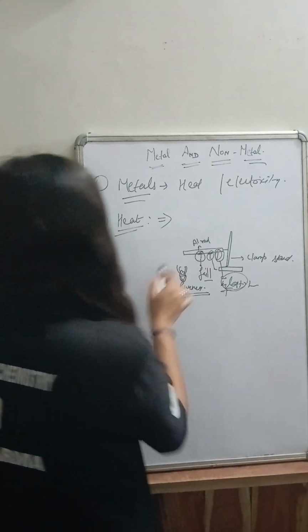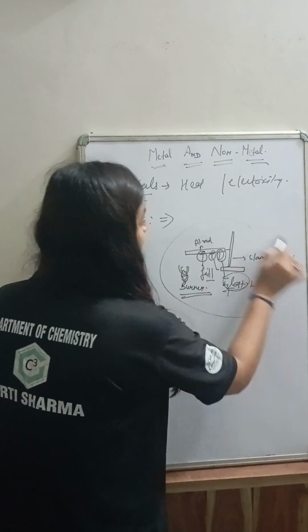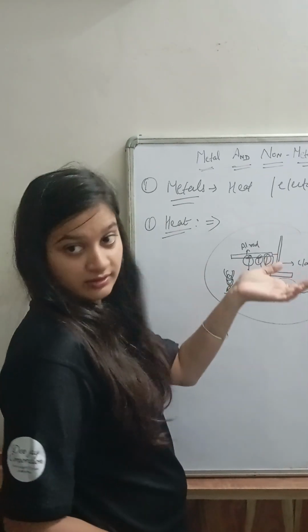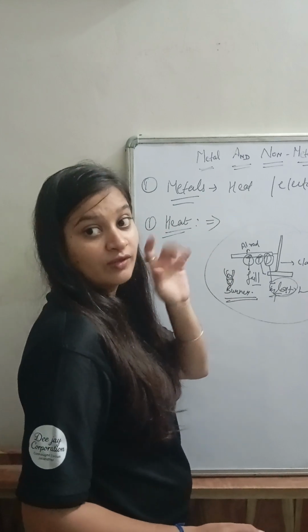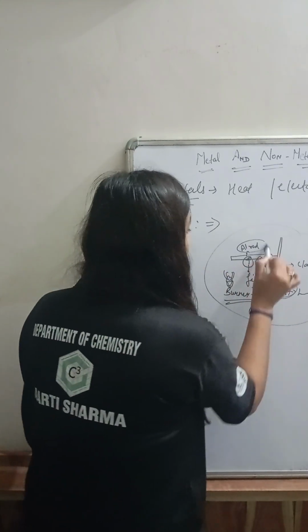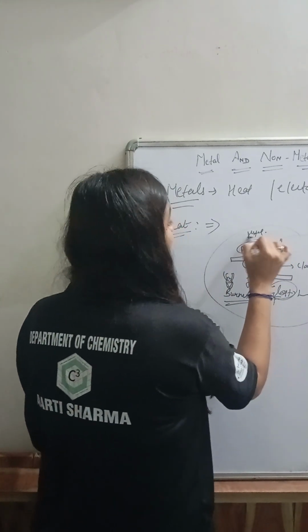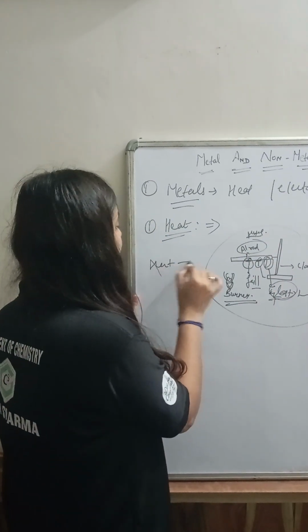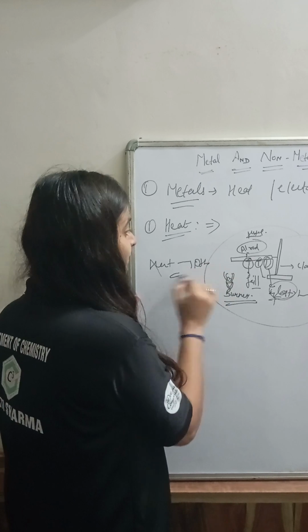So from this experiment we can conclude that metals are good conductors of heat, because aluminium is a metal. Good conductor of heat basically means the heat is transferred from one place to another place.